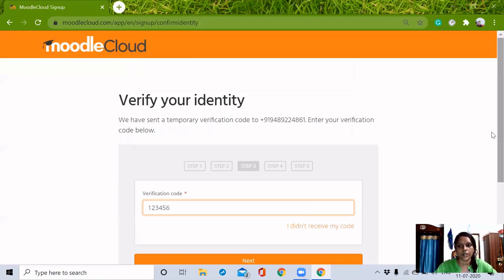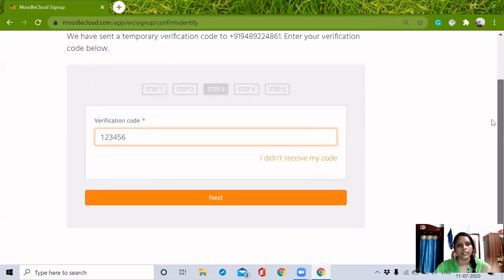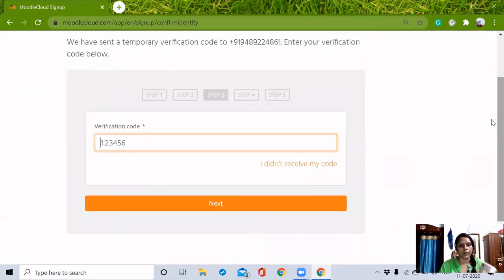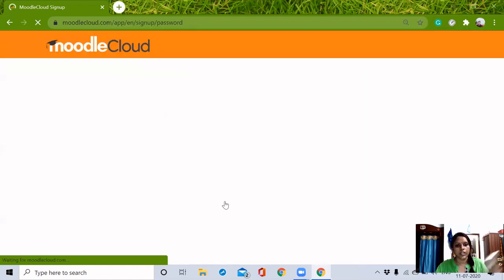So the verification code has been sent to my number. And I'm giving my verification code and clicking next again.